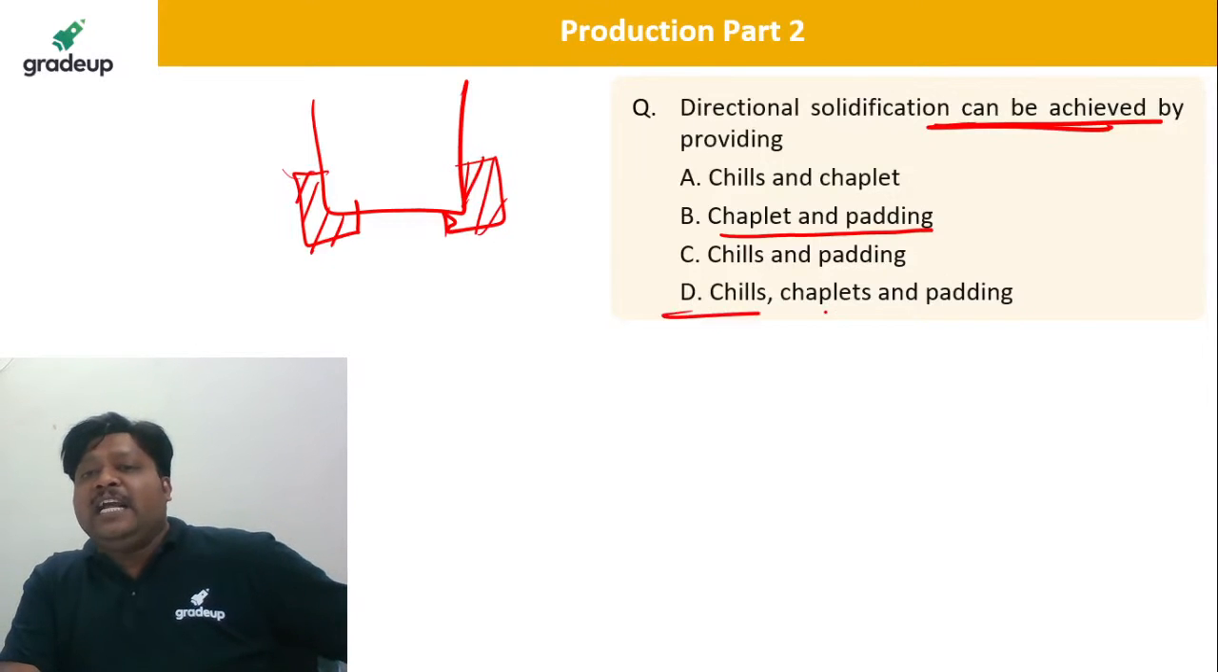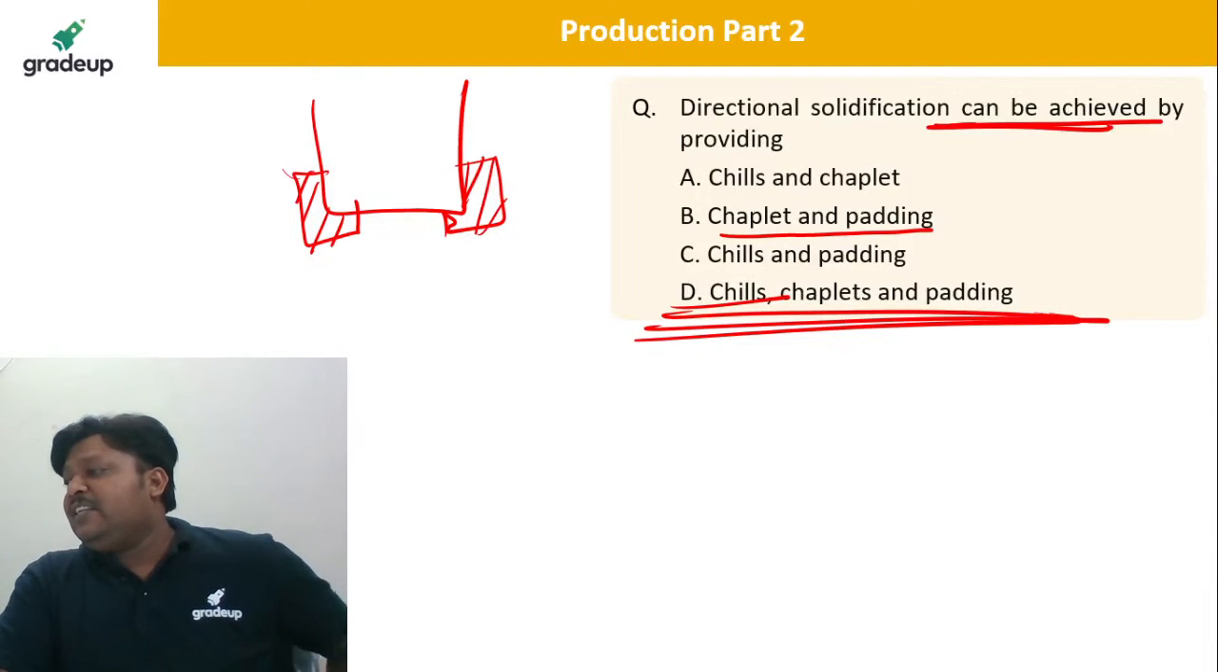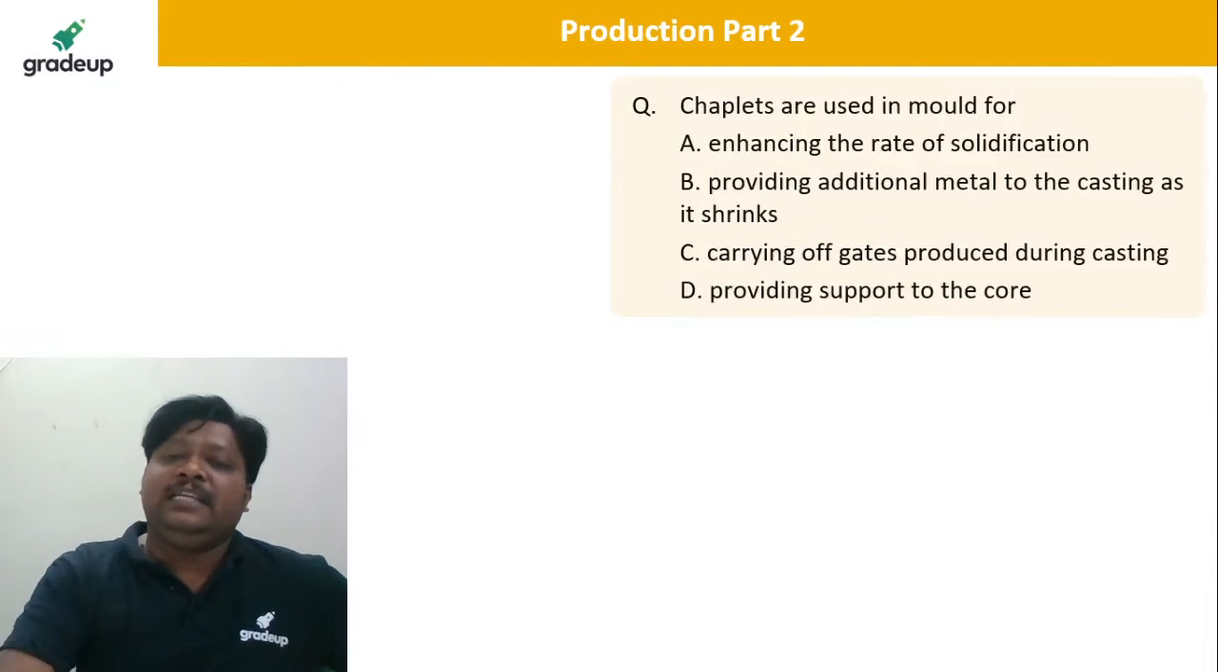So D is the correct answer. It can be achieved by all of these: chaplets, pads and chills. D is the correct answer. Rakesh, very good. Take the next.